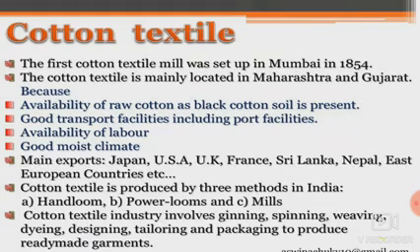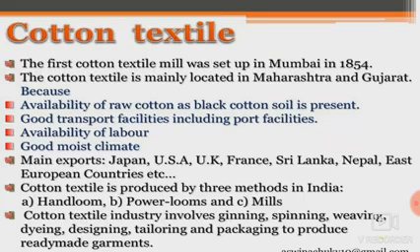Now the cotton textile industry is mainly located in Maharashtra and Gujarat because of certain factors like availability of raw cotton, as black cotton soil is present there, good transport facilities including port facilities, availability of labor, and a good moist climate. So all these features support the cotton textile industry in this zone. Main exports: India mainly exports cotton to Japan, USA, UK, France, Sri Lanka, Nepal, East European countries, etc.